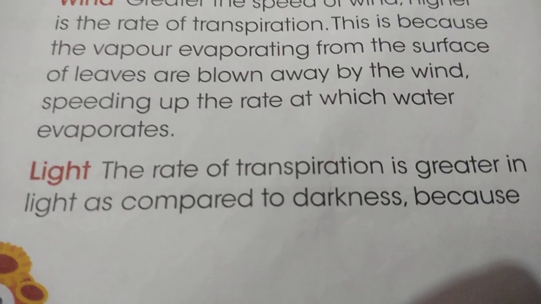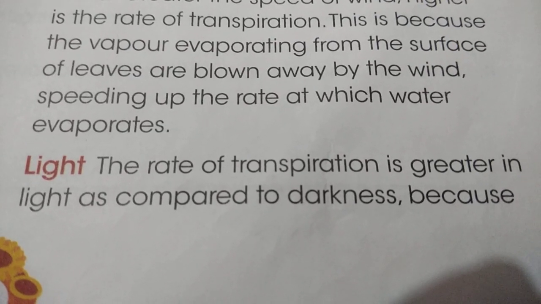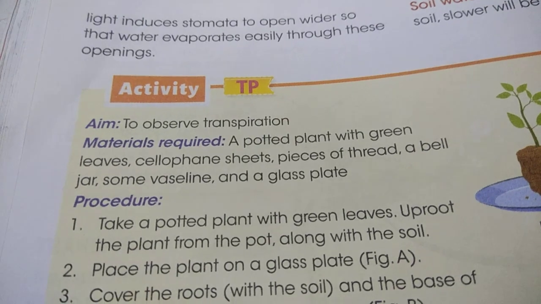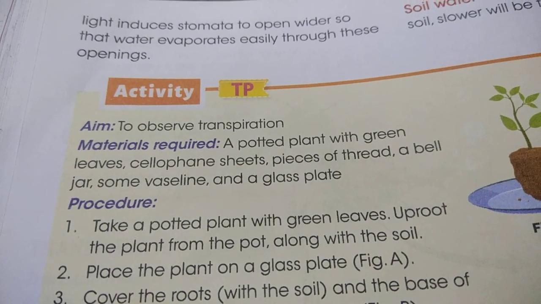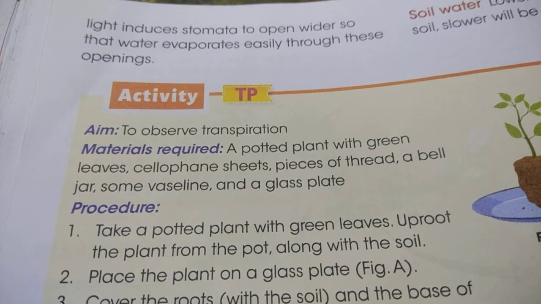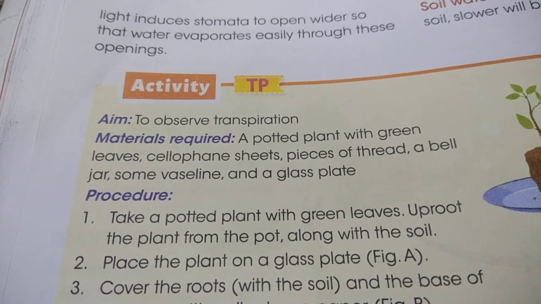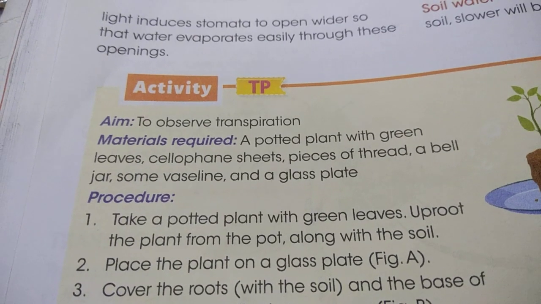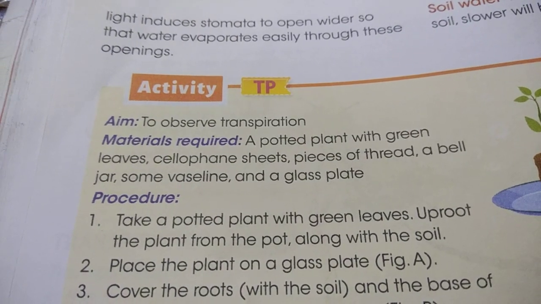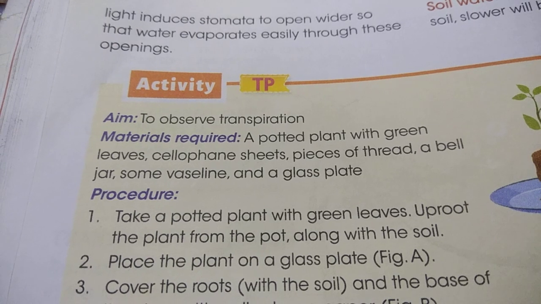Then light: the rate of transpiration is greater in light as compared to darkness, because light induces stomata to open. In the presence of light, the stomata can be open, so that water evaporates easily through these openings.